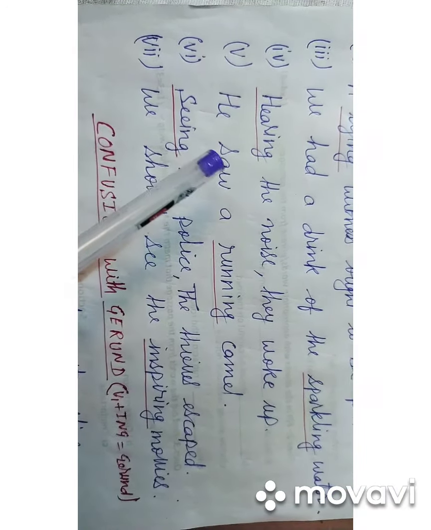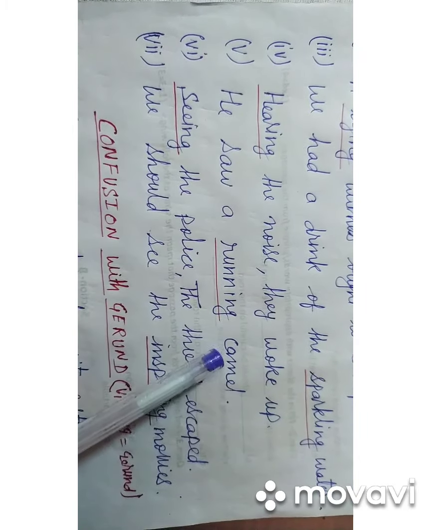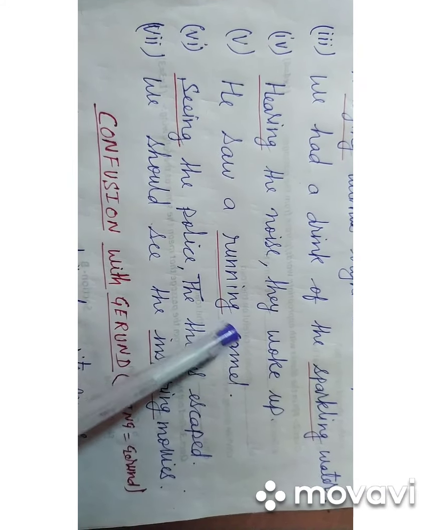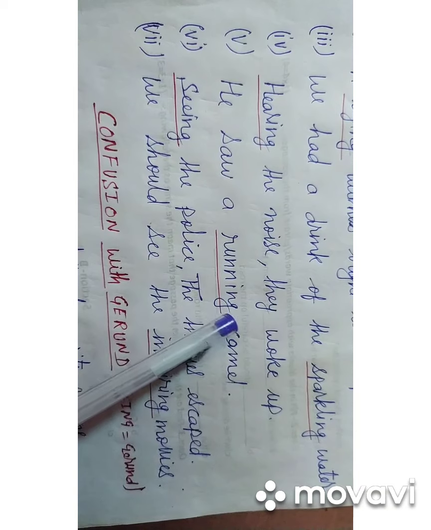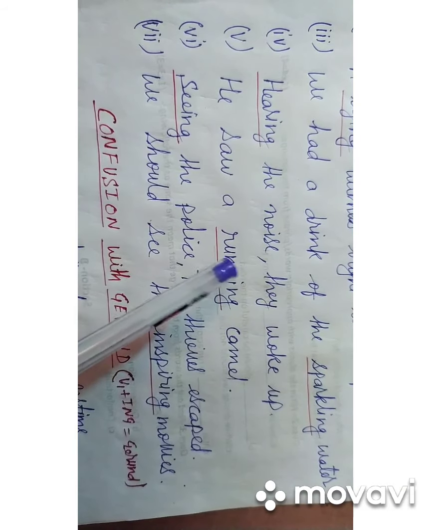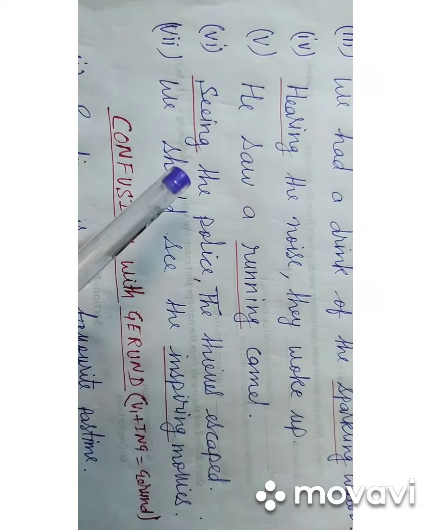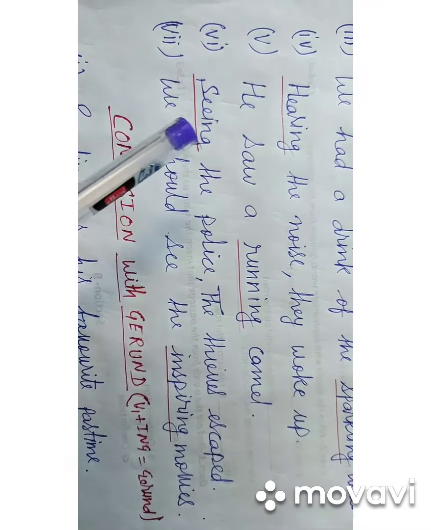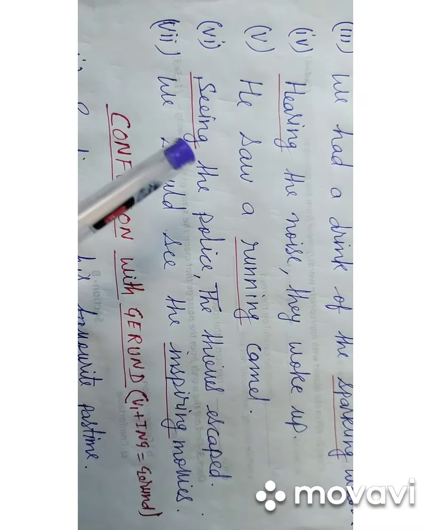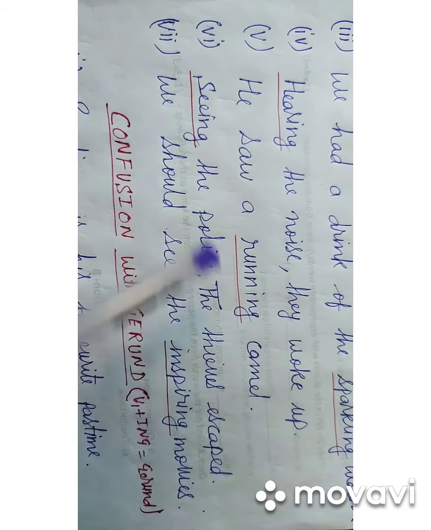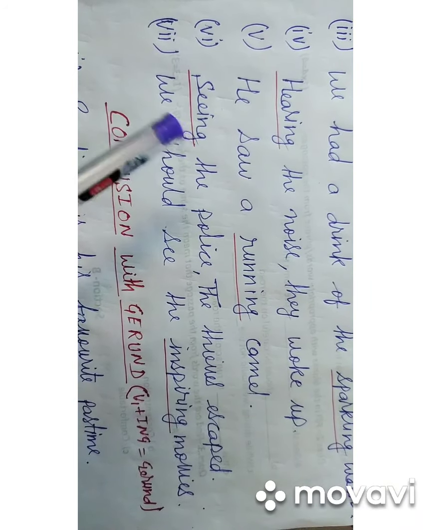Fifth example, he saw a running camel. Here the word running is in present participle. It modifies the word camel, or it is telling the quality of the camel. Hence the word running is acting as an adjective. Next one, seeing the police, the thieves escaped. The word seeing is in the present participle and modifies the word thieves. Hence it is an adjective.